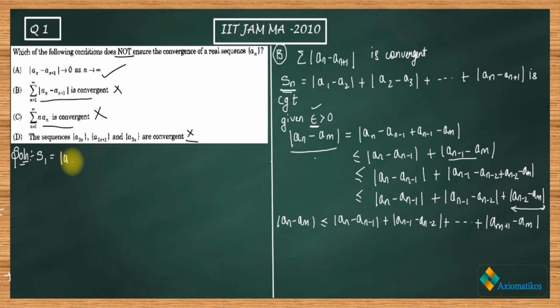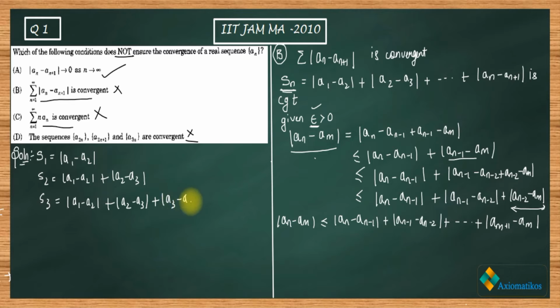S1 is just A1 minus A2. Now what is S2? It's A1 minus A2 plus A2 minus A3. Now S3 is what? A1 minus A2 plus A2 minus A3 plus A3 minus A4.